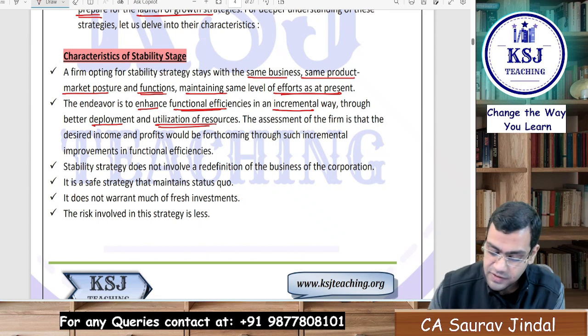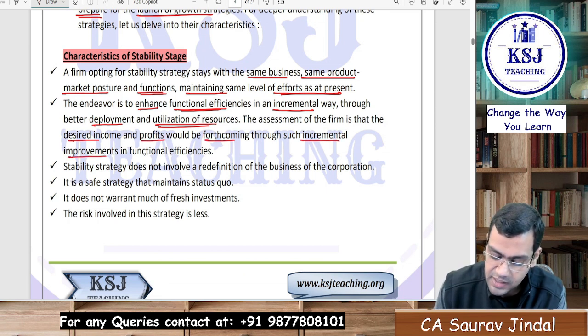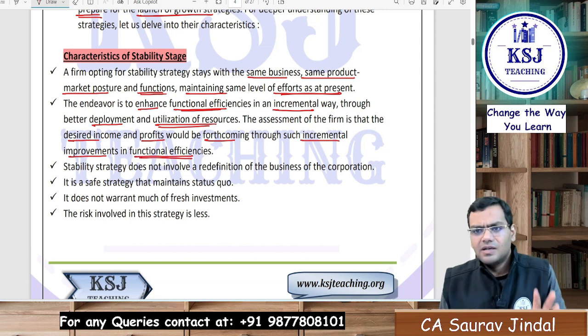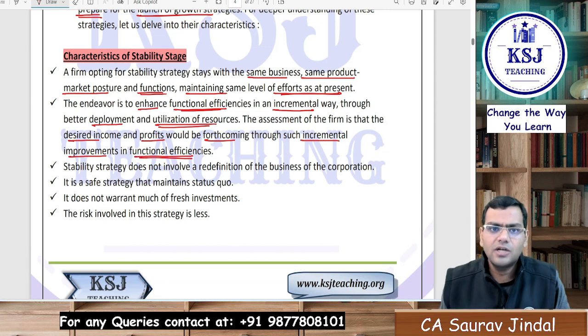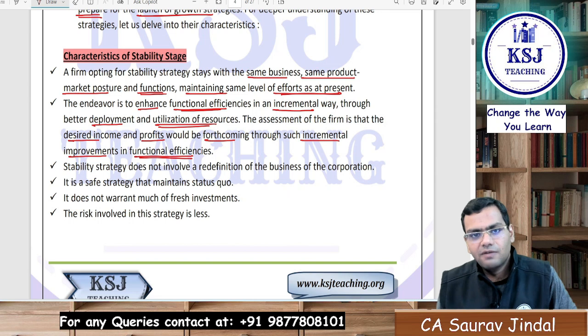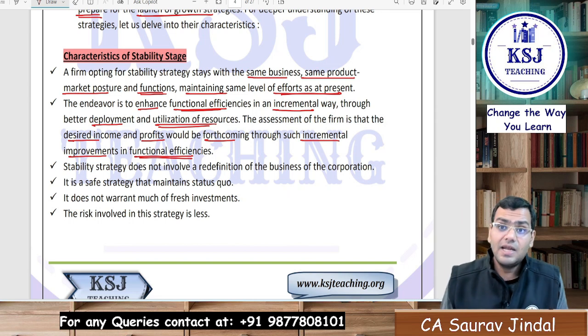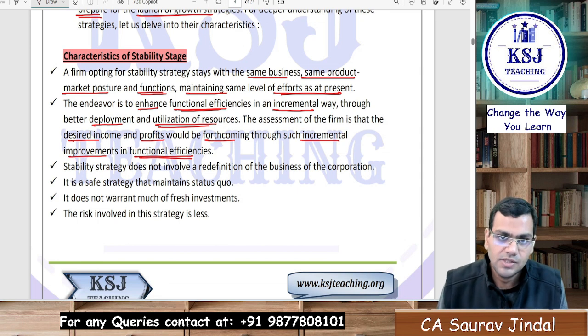The assessment of the firm is that the desired income and profits would be forthcoming through such incremental improvements in the functional efficiencies. We do not desire too much, but whatever is required to maintain the existing level, we will be able to achieve in the dynamic environment through enhancing our functional efficiencies, right?